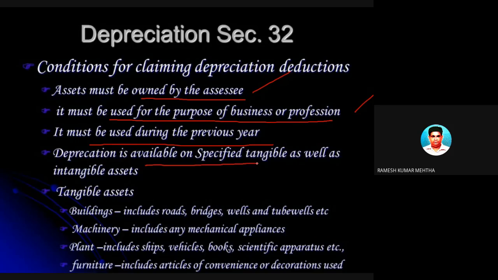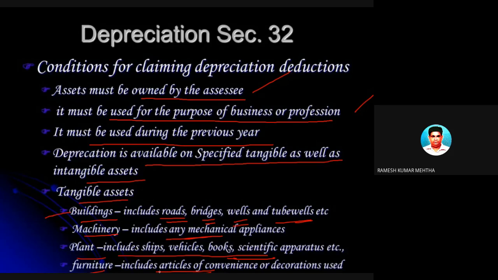Depreciation is available on specified tangible assets and intangible assets. I told you tangible assets are buildings, machinery, plant, and furniture. These buildings can include roads, bridges within the factory or manufacturing units, wells, tube wells. Machinery can be any kind of equipment. And plants, you got ships, vessels, vehicles, books, and so on and so forth. And furniture also includes articles of convenience or decorations, all that stuff.